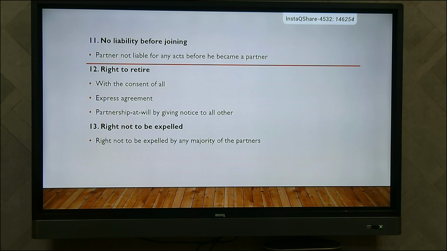Next, the right not to be expelled. No partner has the right to send out any other partner without any reason. So the right not to be expelled by any majority of the partners. Expelled is nothing but sending out. So no partner has the right to send out the other partners without any reason.